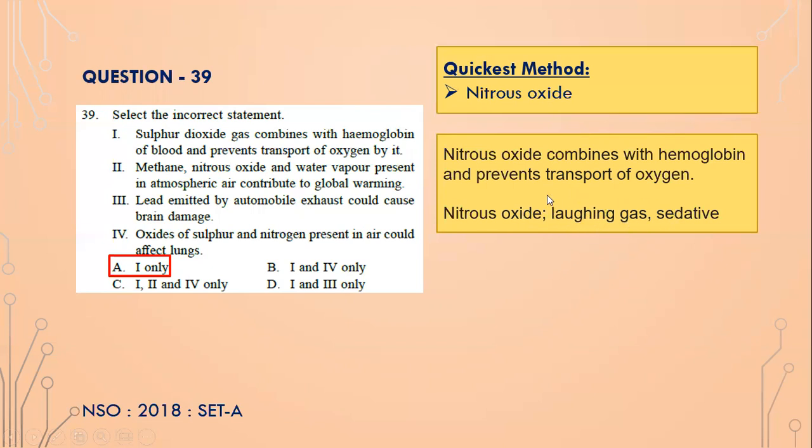But if you have it in medium quantities, the person may become unconscious. So it is also used as a sedative for operations. But if you use it in higher quantities, because there is no oxygen to the brain, a person can die, isn't it? Because if the brain is dead, then the other organs cannot survive for long. So number one is the incorrect statement. It is not sulfur dioxide, it is nitrous oxide.